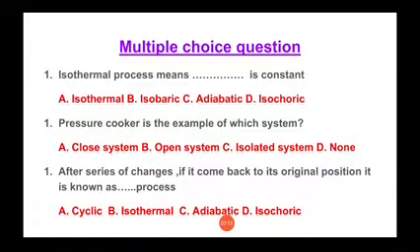Remembering that figure, point A to point B to point C, both are expansion processes, then point C to point D and point D to point A, that is compression processes. So it is known as a cyclic process. So option number 1 is correct.